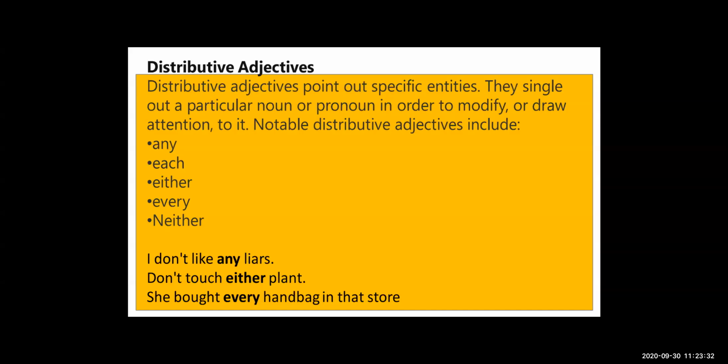So see here distributive adjectives. Second example: don't touch either plant. So either is also a distributive adjective which is talking about the noun plant. She bought every handbag in that store.